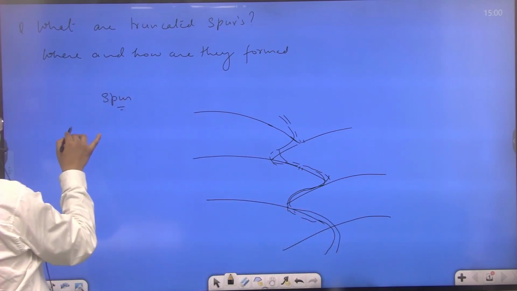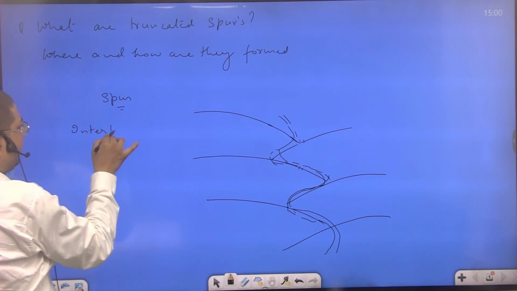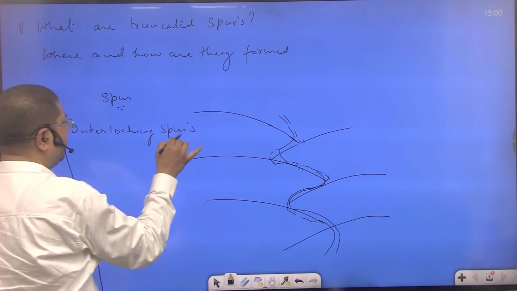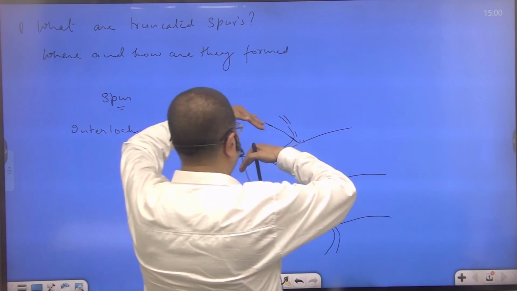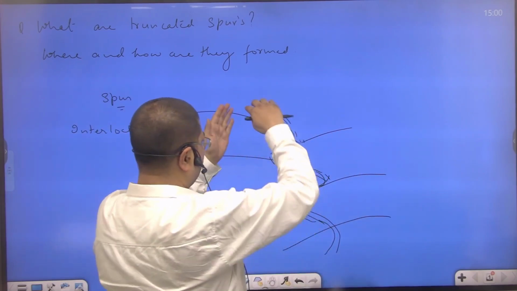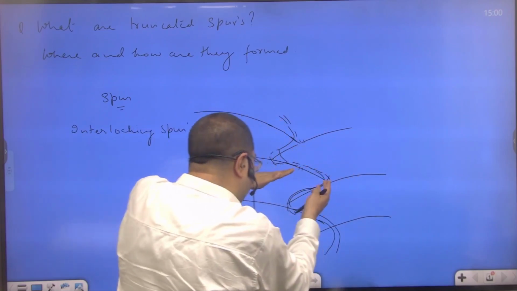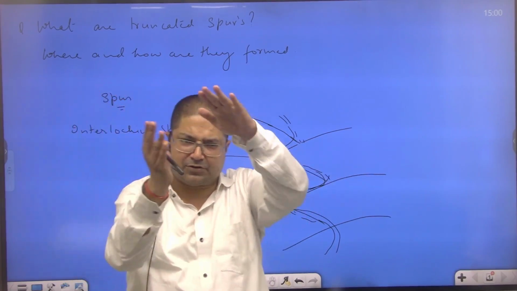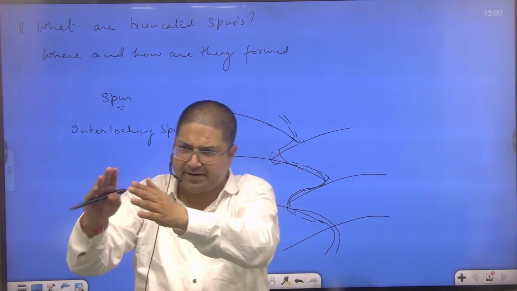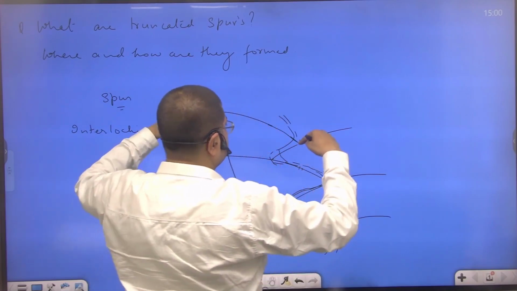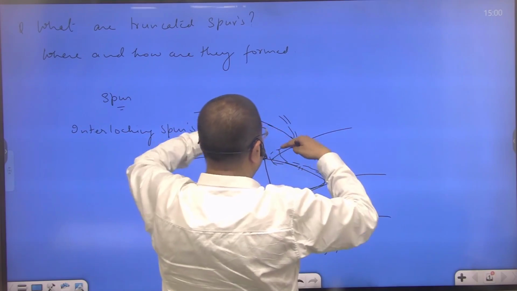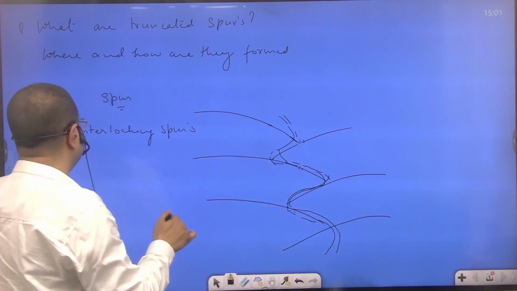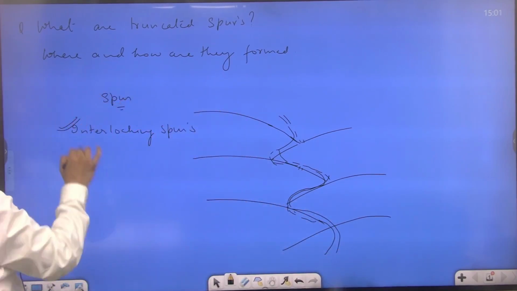Such spurs are known as interlocking spur. When the spur occurs in regular fashion and causes the river to meander, this usually happens in the upper course of the river, from the mountains. It causes regular meanders to form in the river because of projecting ridges. These land masses cause the river to meander regularly. This usually happens in the upper course. So such spurs are known as interlocking spur.